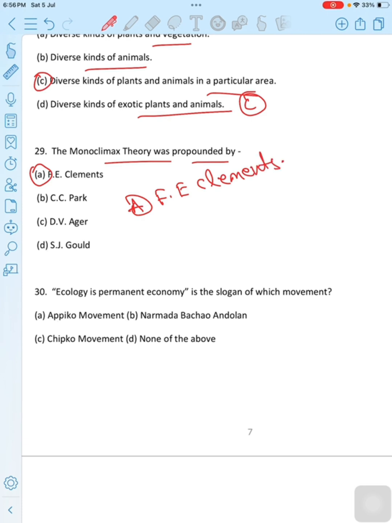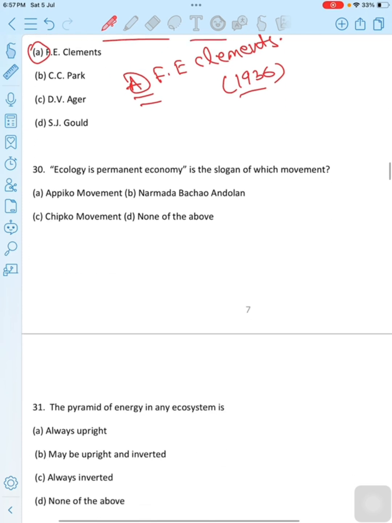Monoclimax was propounded by F.E. Clements. According to the monoclimax theory of succession, Clements 1936, every region has one climax community towards which all communities are developing. He believed that climate was the determining factor for vegetation, and the vegetation of any area was solely a function of its climate. And the correct option is option A, F.E. Clements. Move to the next question.